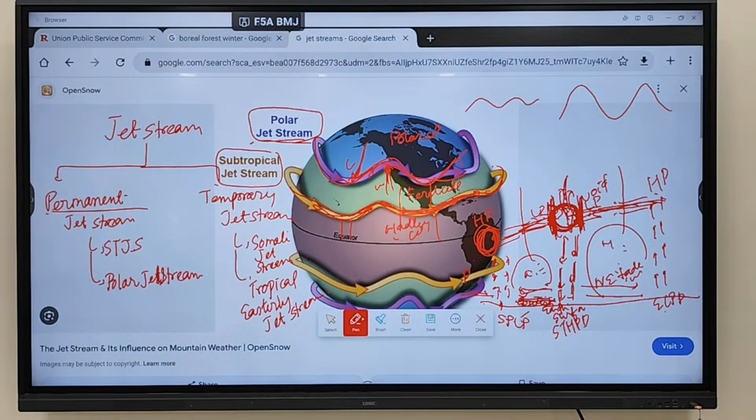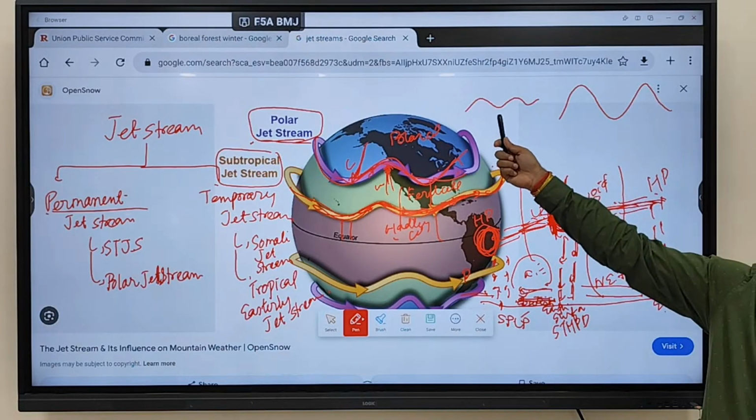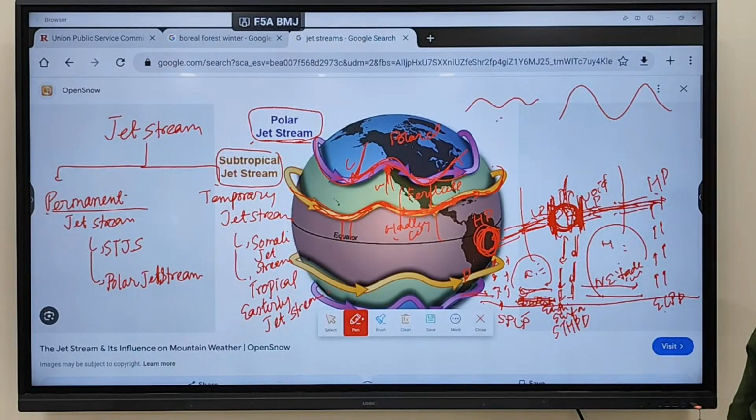Fine. So the contrast between converging winds is going to be more where? In this region. That's why you see more meandering. In this region, less meandering. Clear? Any doubt regarding this one?